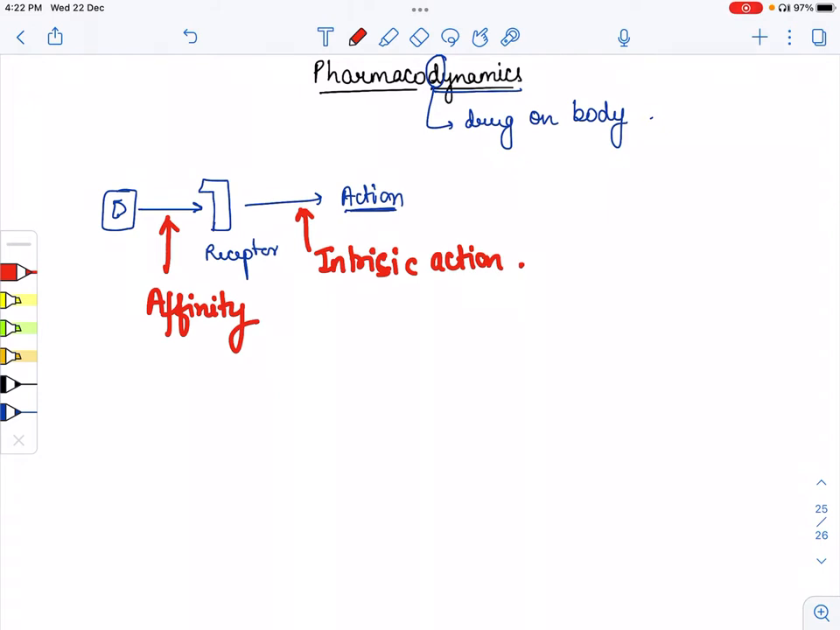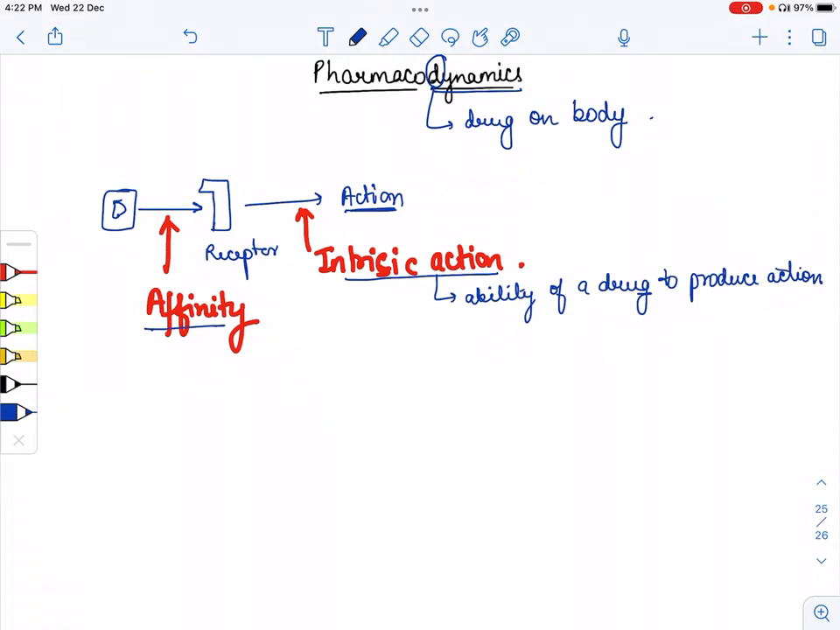So what do we mean by intrinsic action? By intrinsic action, we mean the ability of a drug to produce its action. How much ability does a drug contain so that it can produce its action? So the ability of a drug to produce action, that is the intrinsic action.